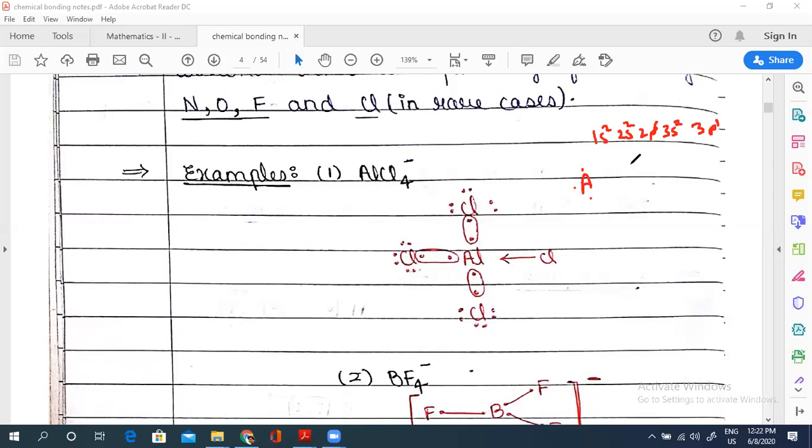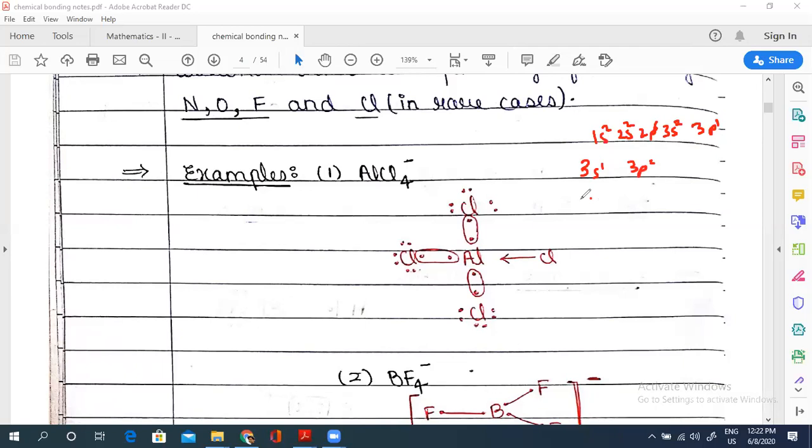So the excited state would be this. I'm not writing the first and second orbits, I'm just writing the third orbit. So 3s2 3p1 can be written as 3s1 3p2. Why?